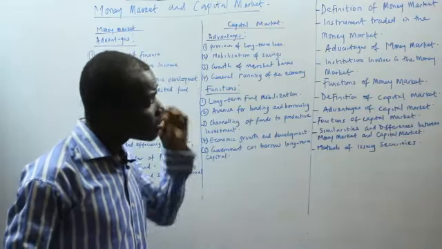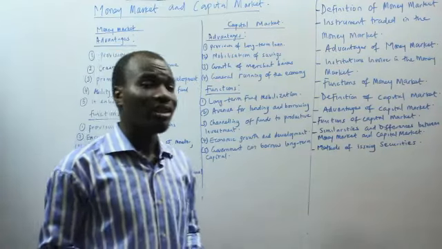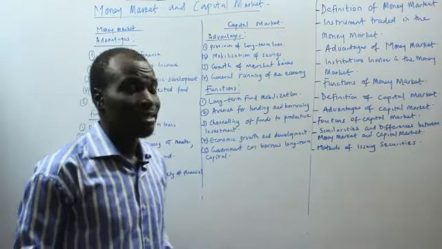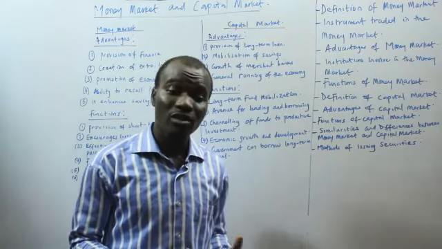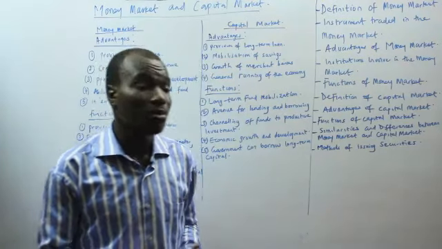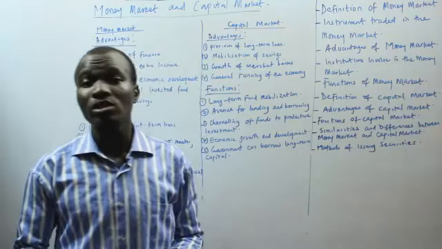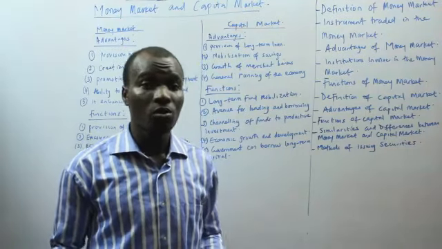So let's look at the difference between money market and capital market. The money market deals with provision of short-term funds or short-term loans, while the capital market deals with provision of long-term loans.